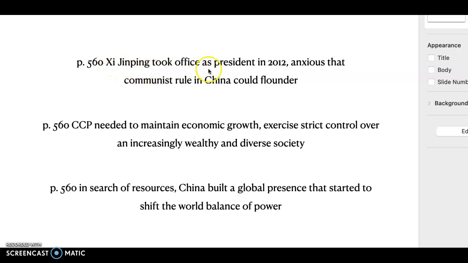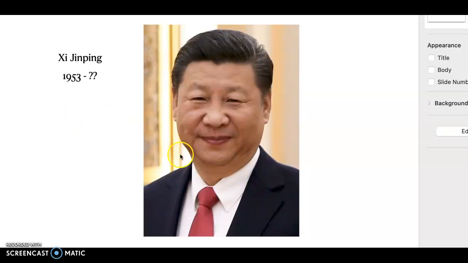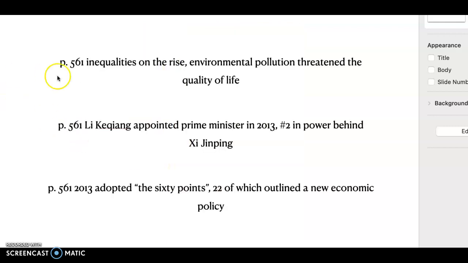Xi Jinping took office as president in 2012, anxious that communist rule in China could flounder. The CCP needed to maintain economic growth and exercise strict control over an increasingly wealthy and diverse society. In search of resources, China built a global presence that started to shift the balance of world power. Here's a picture of Xi Jinping. You've probably seen him in the news. Inequalities were on the rise. Environmental pollution threatened the quality of life.